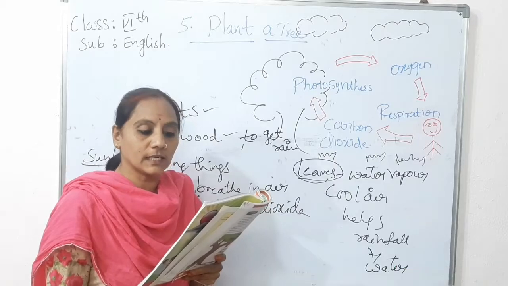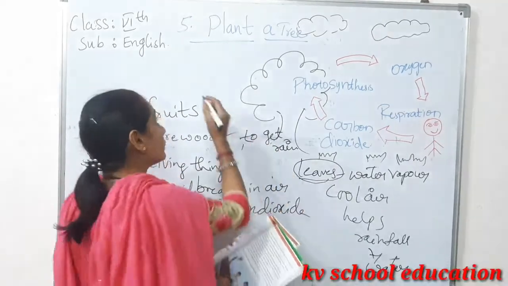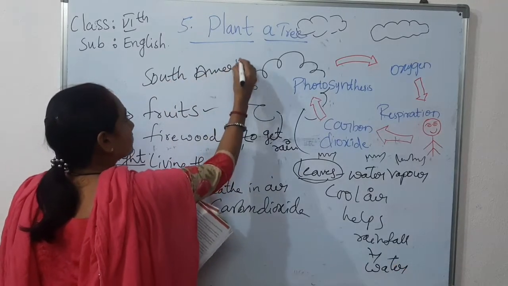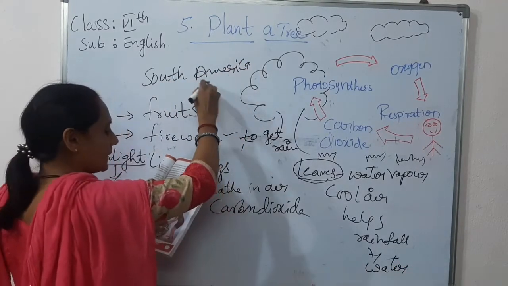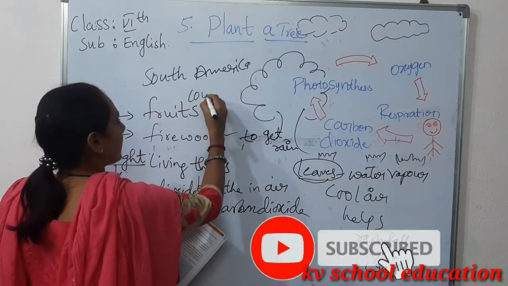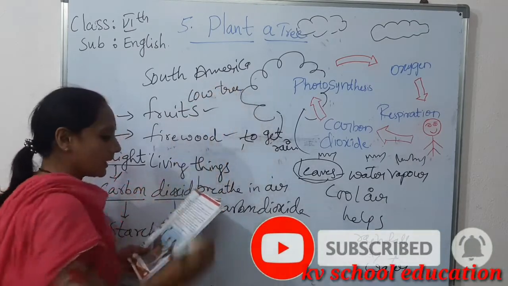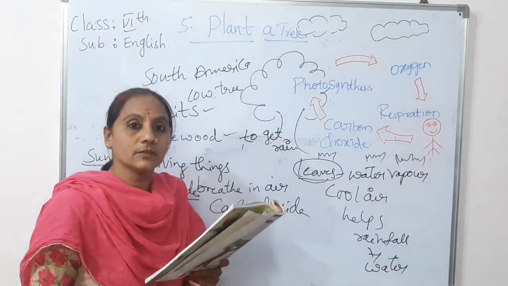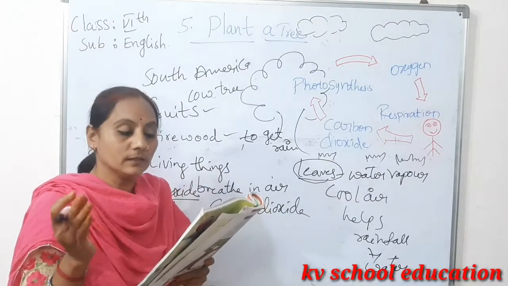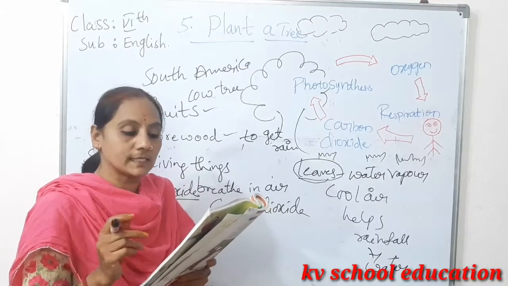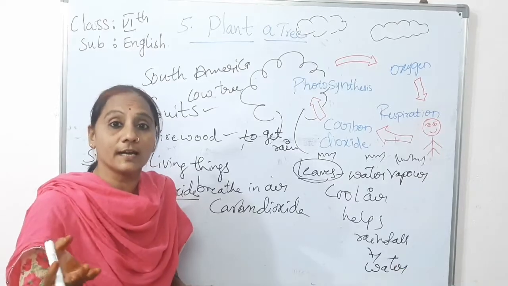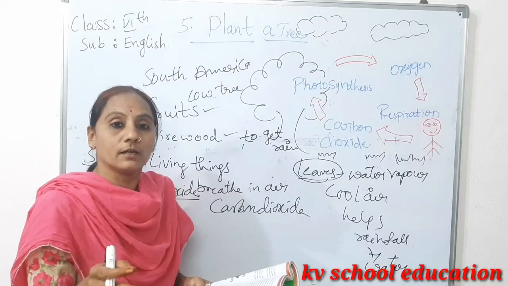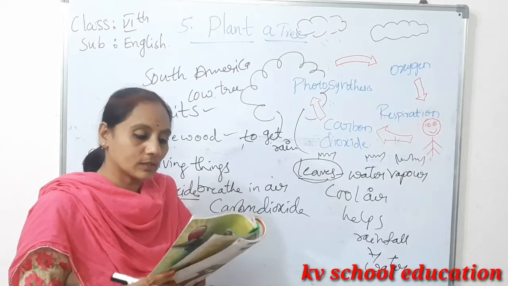So in South America there is a tree called the cow tree. People drink the sap of the tree instead of milk. So that is the milk. It is less expensive than the milk. Whatever milk we are drinking is very costly, so if you drink the sap of this tree, it will be very inexpensive.